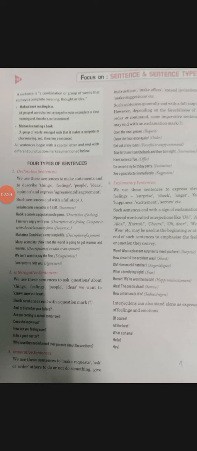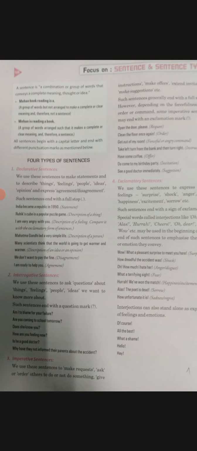Now the next topic is types of sentences. Basically we have four types of sentences. They are clearly visible in this picture. Number one is the declarative sentence. Declarative sentence and assertive sentence are both the same. Either you will get one name or the other, but the sentences are the same, either declarative or assertive.